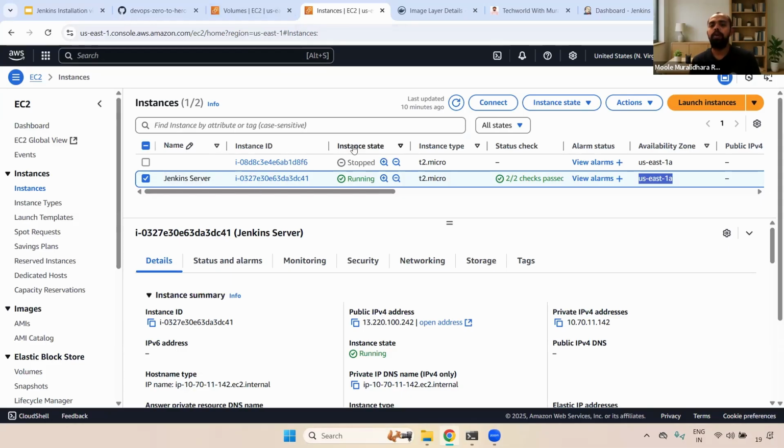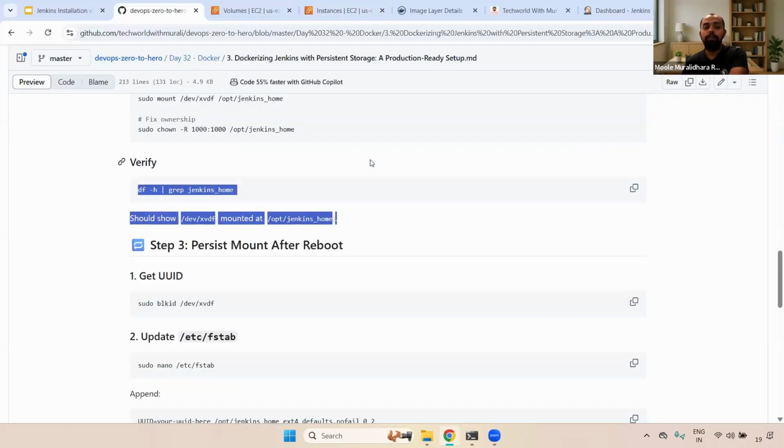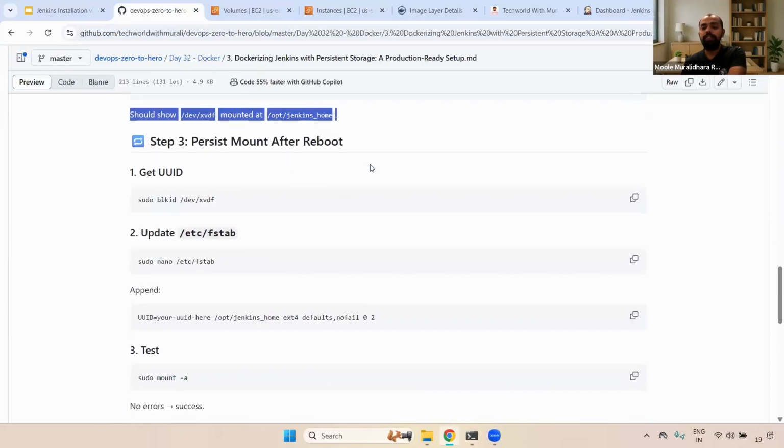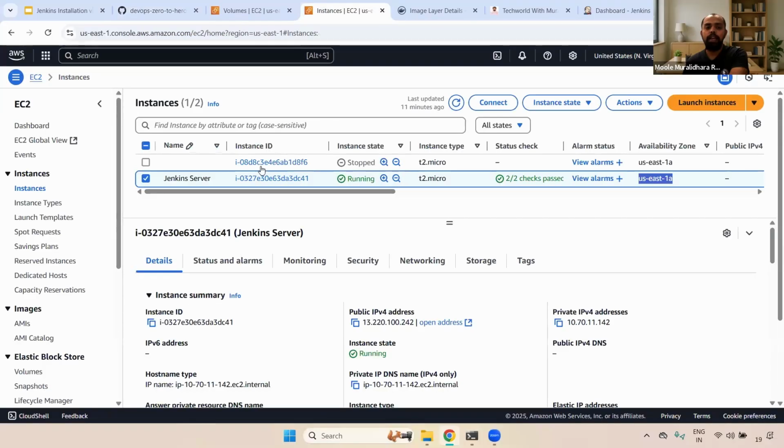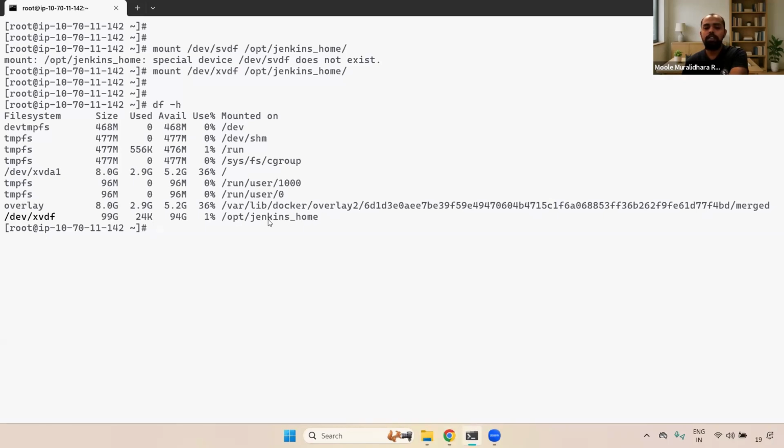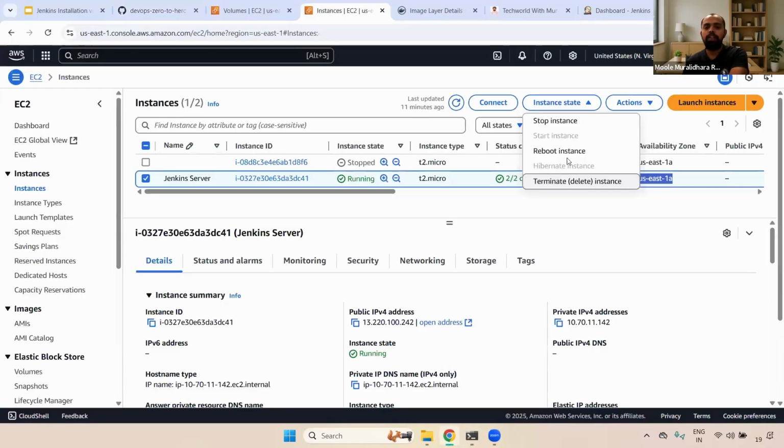Instead of that, what we can do is set up the mount permanently. For that, you need to set up fstab, so that the mount is persistent after reboot. If someone reboots, it should still persist. Let me explain with an example. I'm going to restart this one. Earlier we had /opt/jenkins_home mounted. If we restart, what happens?